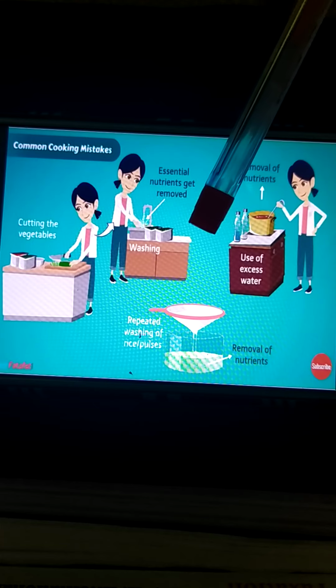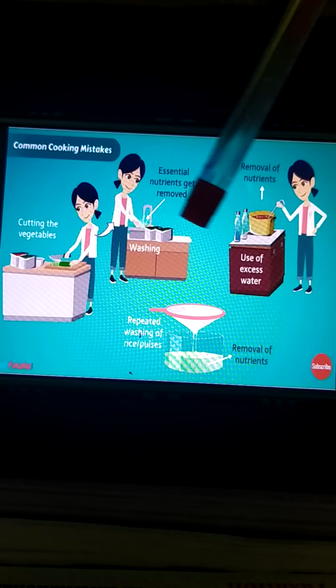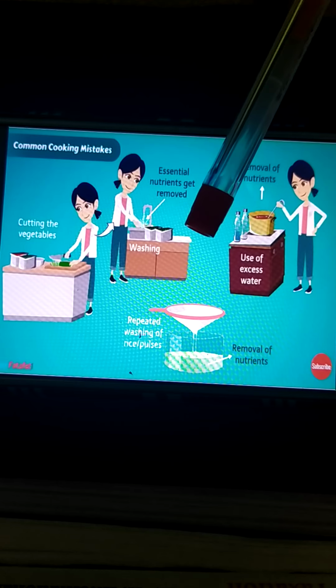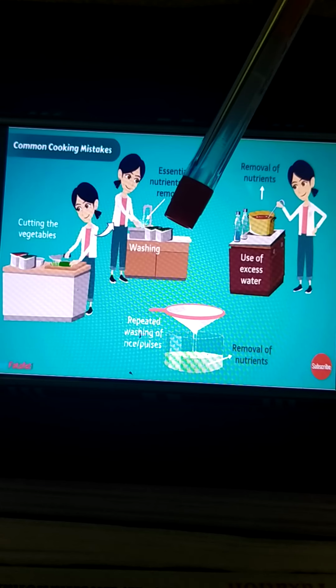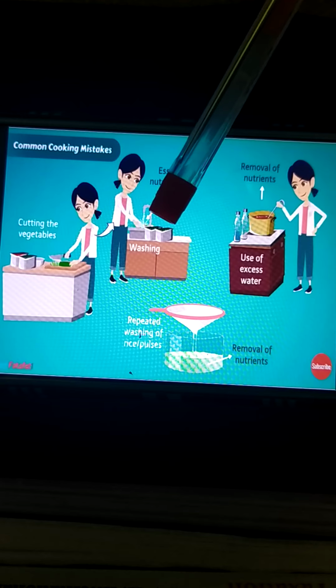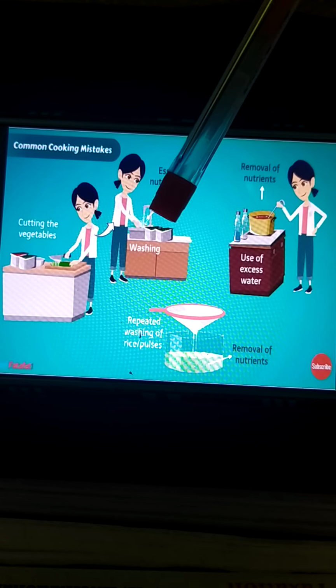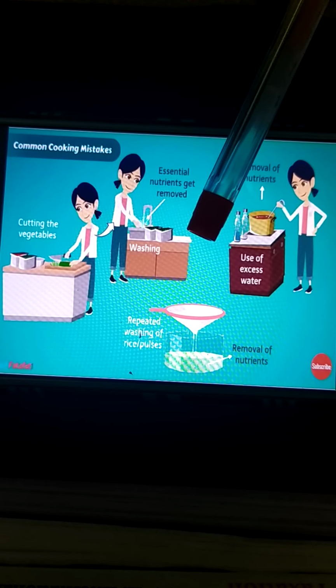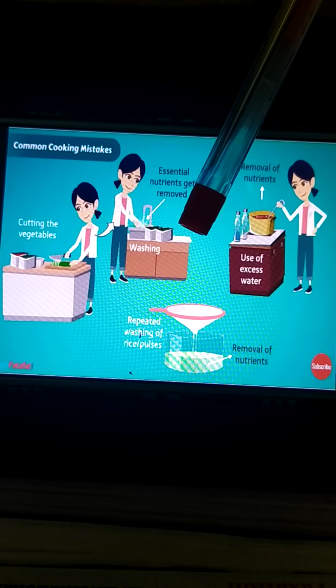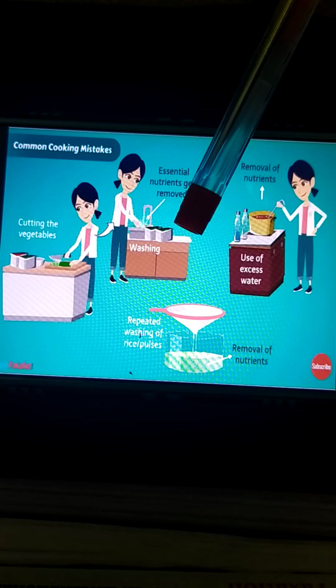So much boiling or excessive overcooking will also remove the nutrients, so it should be taken care of. Vitamin C gets easily destroyed by heat during cooking, so we should not cook fruits. Fruits that are eaten raw should be eaten raw, because they contain more vitamins and minerals than when cooked. Just wash them and eat.